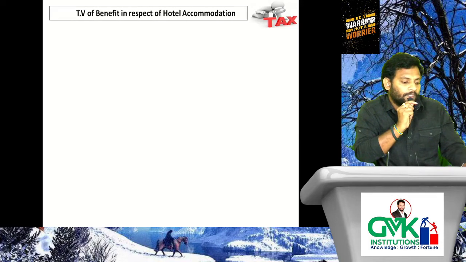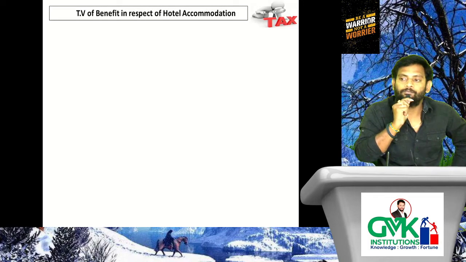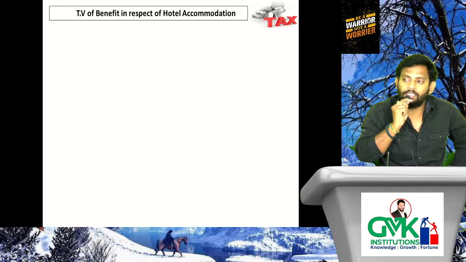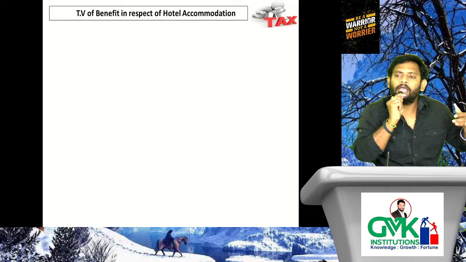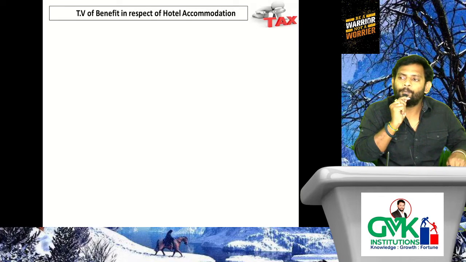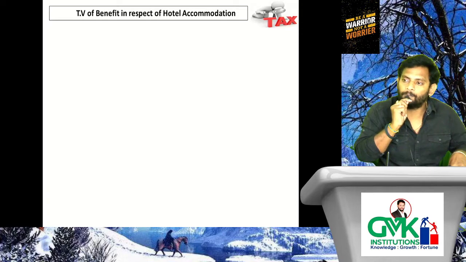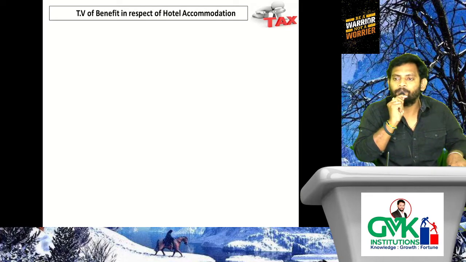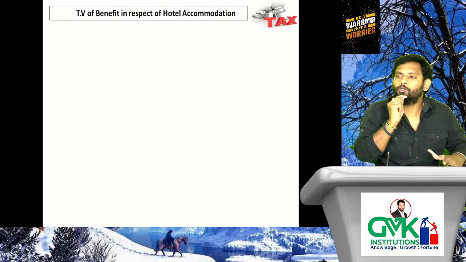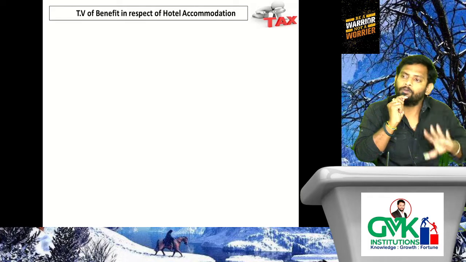Next, TV of benefit in respect of hotel accommodation. Housing accommodation we completed. Next is hotel accommodation, similar to housing accommodation. The employer provides hotel accommodation to the employee when the employee has been shifted from one place to another place. Assume today the employer called the employee and said, you have been shifted. At present his working location is Hyderabad, and the employer directed him, you have been shifted to Mumbai branch.